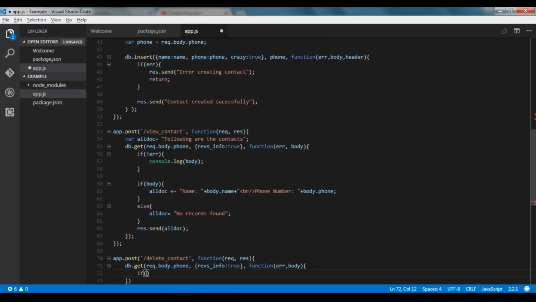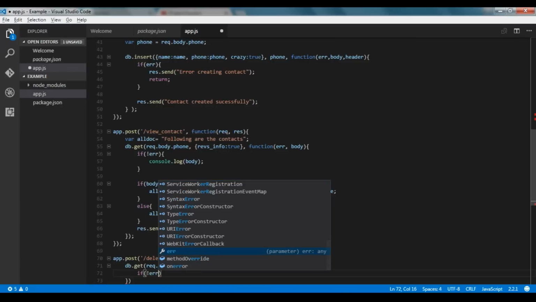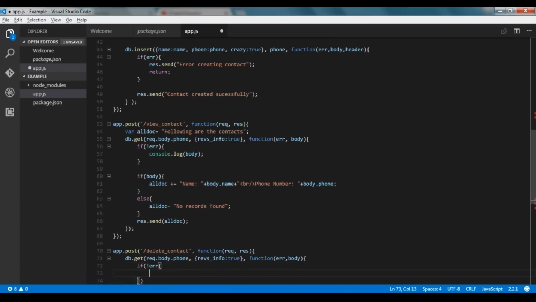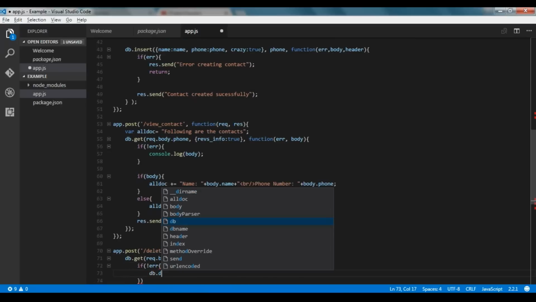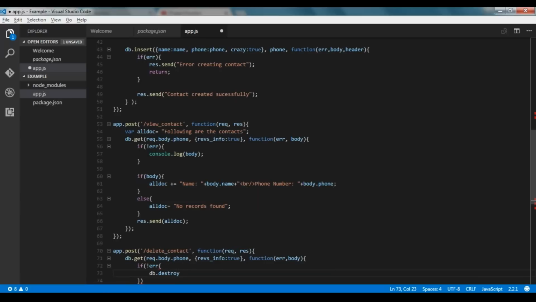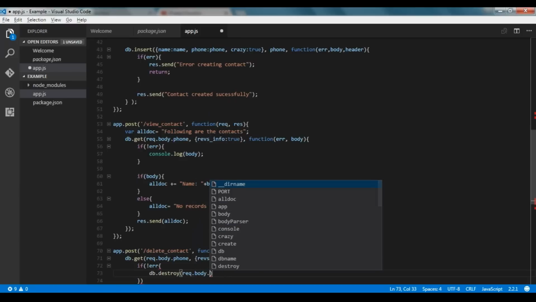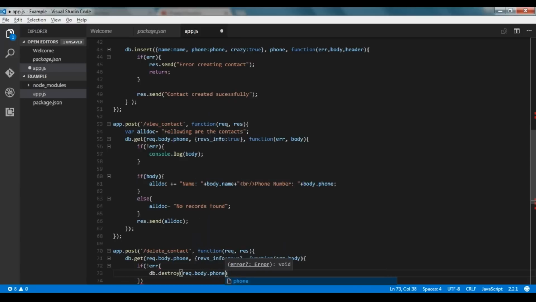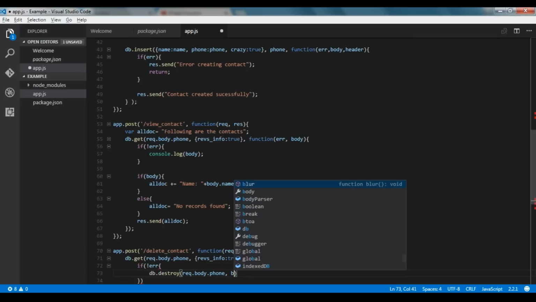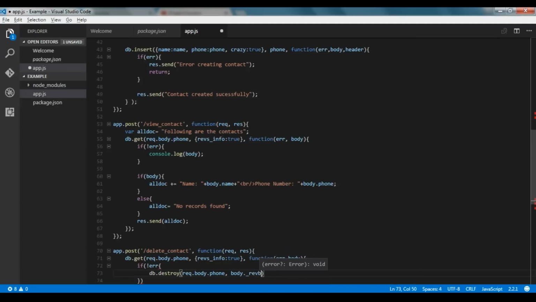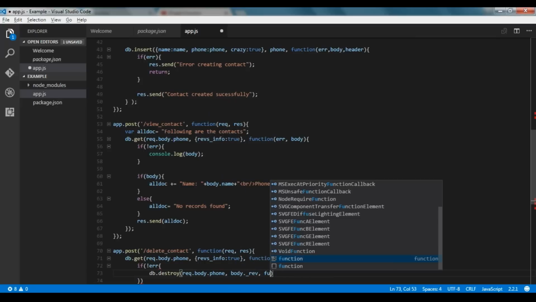So if there is no error, db.destroy for deleting the contact, and it has to destroy request.body.phone. We are deleting all the revisions that are stored.